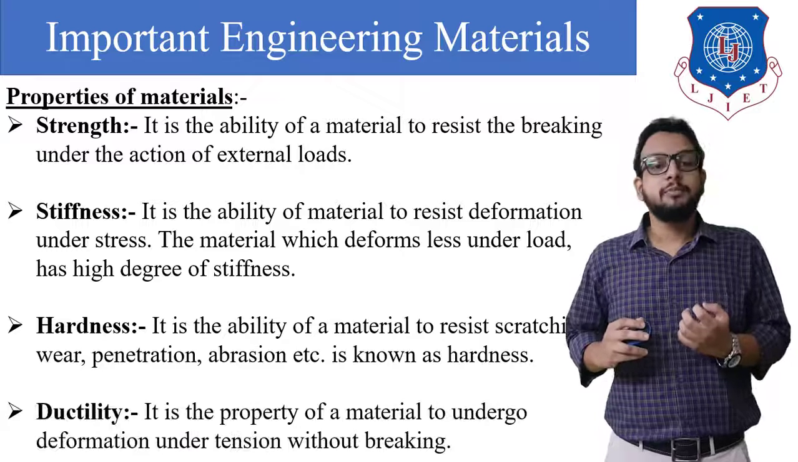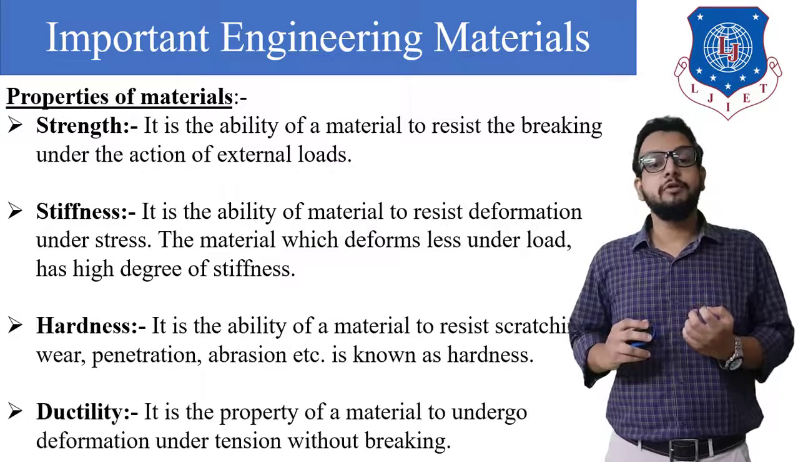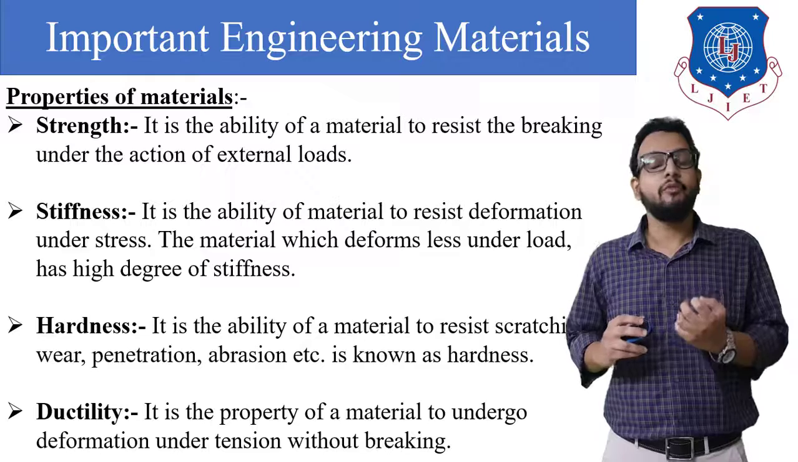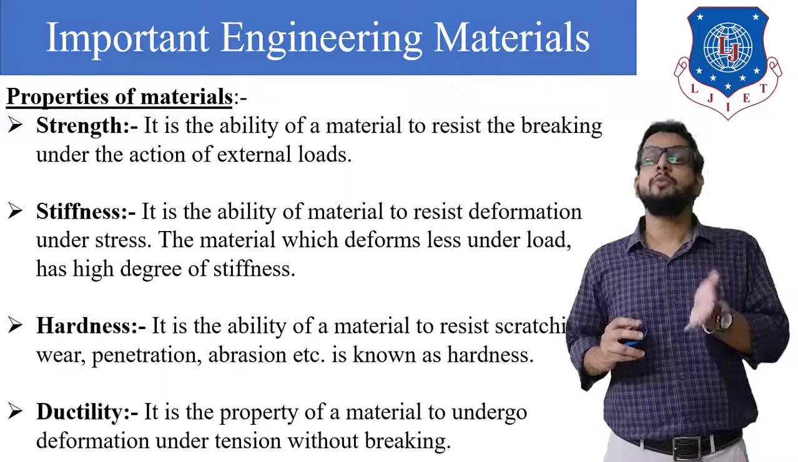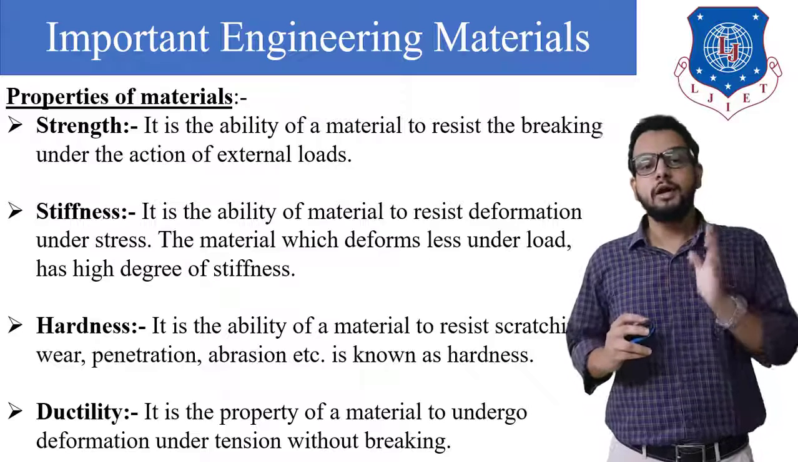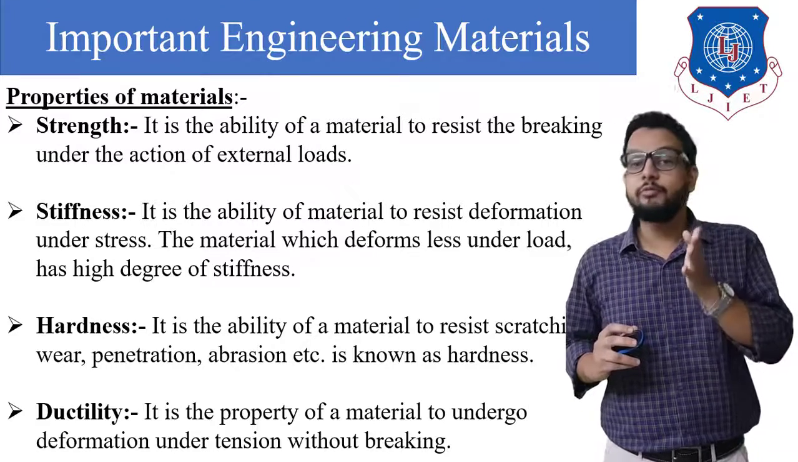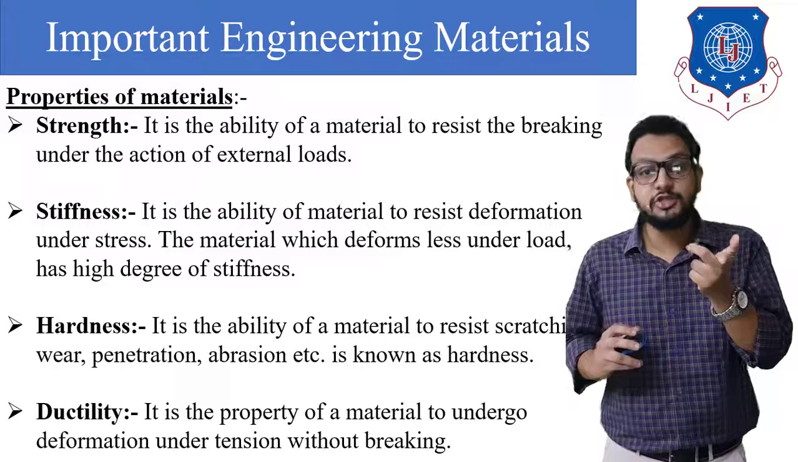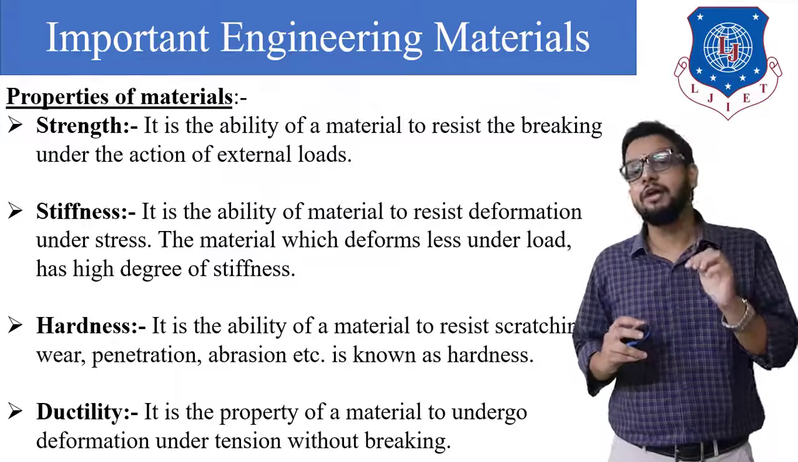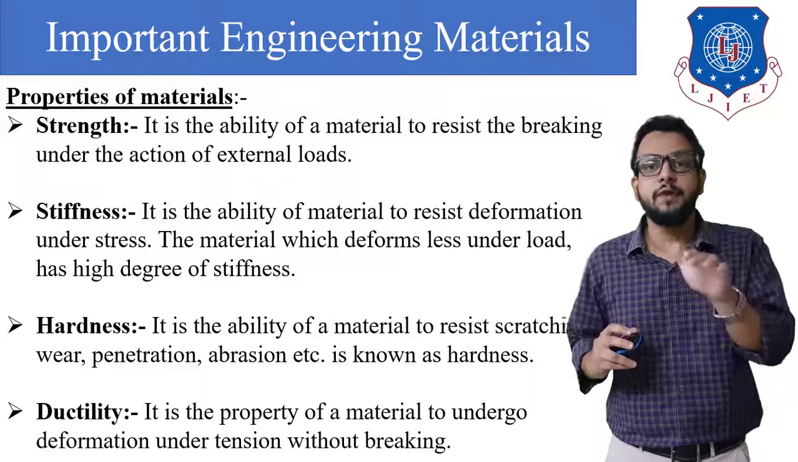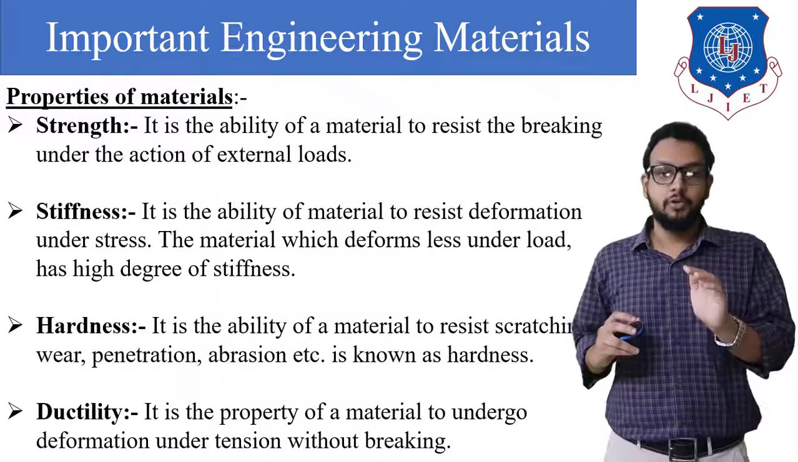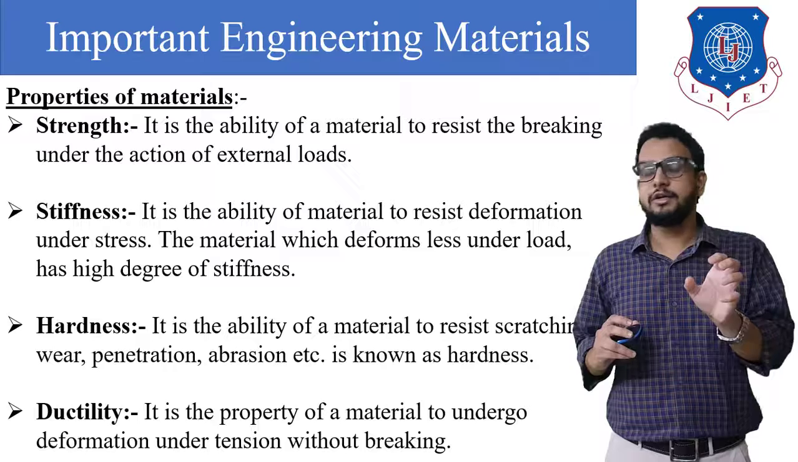Okay. Next type is ductility. It is a property of a material to undergo deformation under tension without breaking. So remember, again, it is an ability of a material to undergo deformation. In this property, a material can be deformed under loads, but it will not break. That property of a material is called ductility.